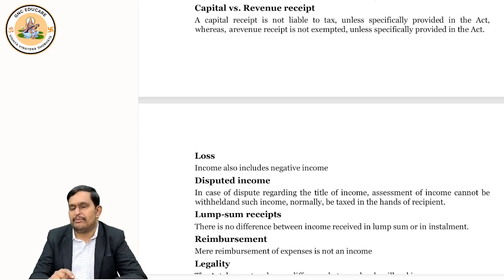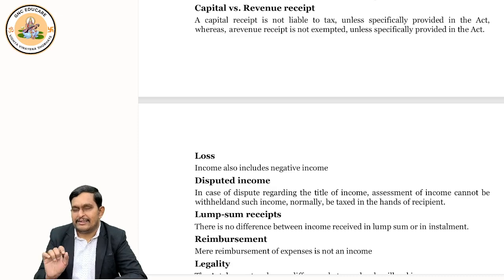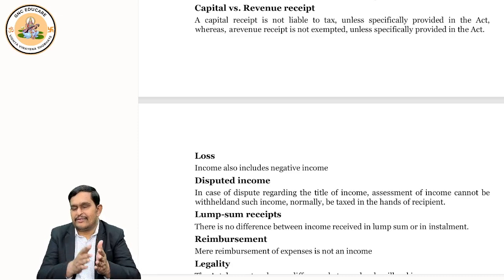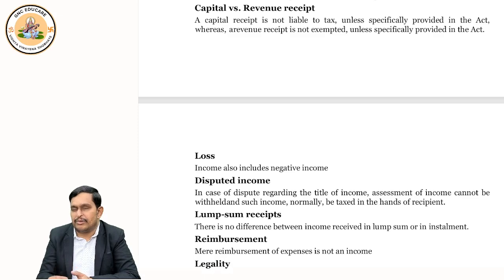Like you sold a property, it is taxable under section 45. When you sell shares, it is taxable under section 45. So if it is specifically mentioned that it is taxable, then it is taxable. Did you understand the difference between revenue and capital? Yes, exactly opposite.